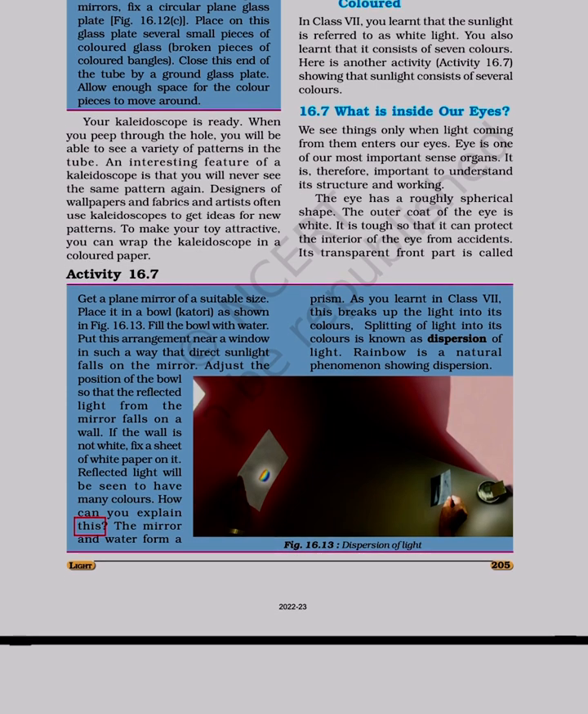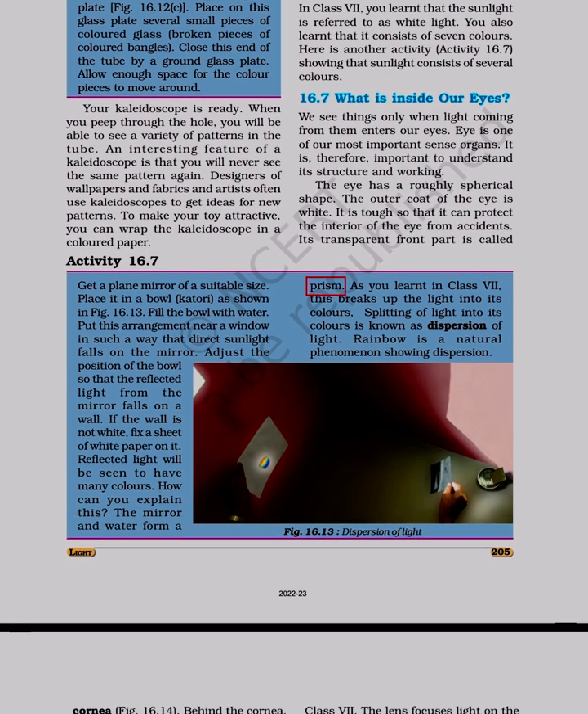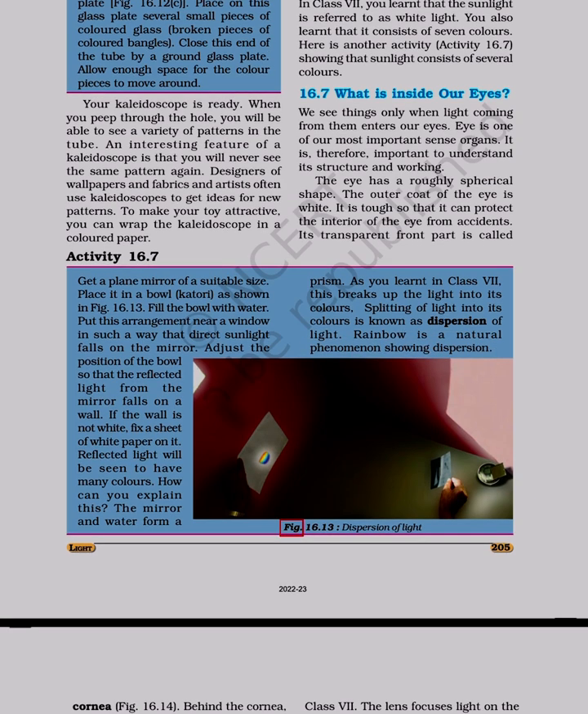How can you explain this? The mirror and water form a prism. As you learnt in class 7, this breaks up the light into its colors. Splitting of light into its colors is known as dispersion of light. Rainbow is a natural phenomenon showing dispersion. Figure 16.13. Dispersion of light.